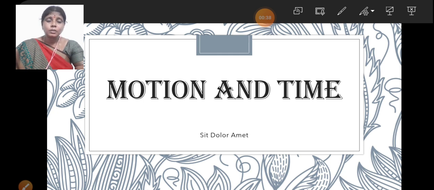What is motion? The objects move from one place to another. Their position changes. That is called motion. Do you know which objects can have motion and position? Which objects do not move, with no motion and position? Do you know? Your surroundings we can observe. In your surroundings, which objects are there?